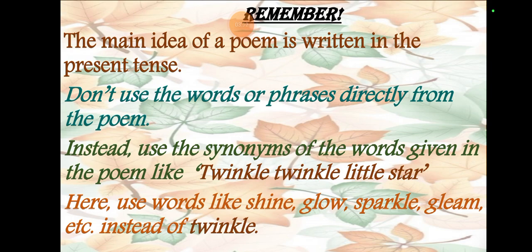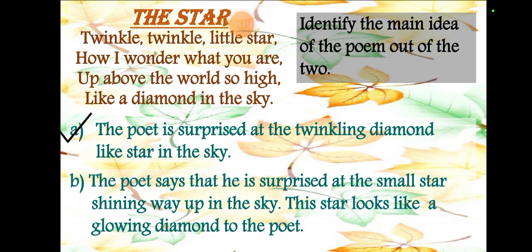Instead, use a synonym of the word given in the poem. Twinkle, twinkle, little star means small, small, or you can say little, little, or cute, cute stars. We can use words like shine, glow, spark, gleam, etc. instead of twinkle. We can say shiny stars, or glowy stars, sparkful stars, gleamy stars. We can use any word instead of twinkle.